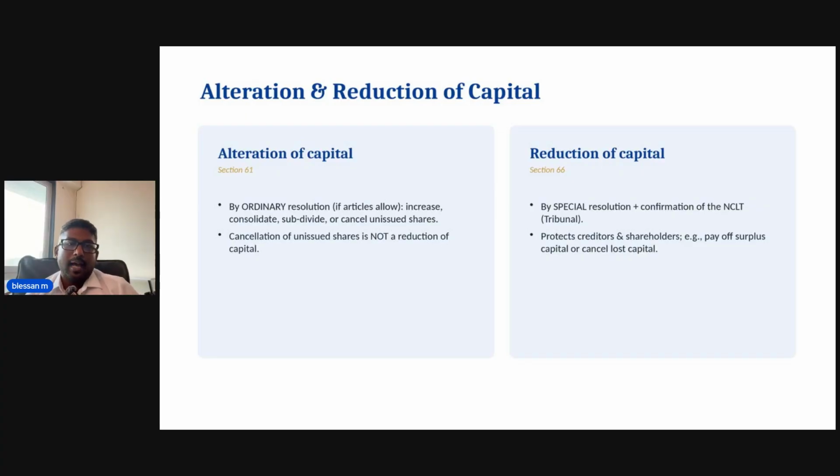Why? Because unissued shares are shares nobody ever bought. Taking them back hurts nobody. No shareholder loses money, no creditor is affected, it's just tidying up.